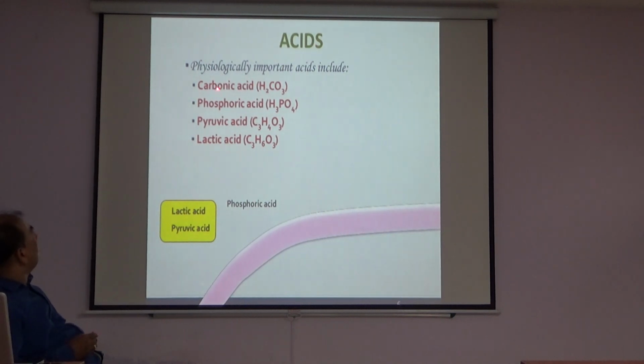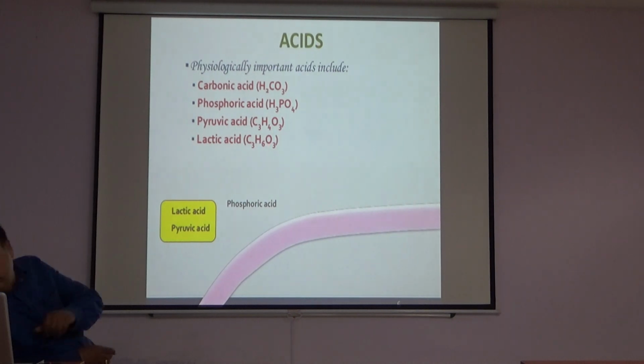Acids. Physiologically important acids include carbonic acid, that is H2CO3, phosphoric acid, H3PO4, pyruvic acid, C3H4O3, and lactic acid, C3H6O3.